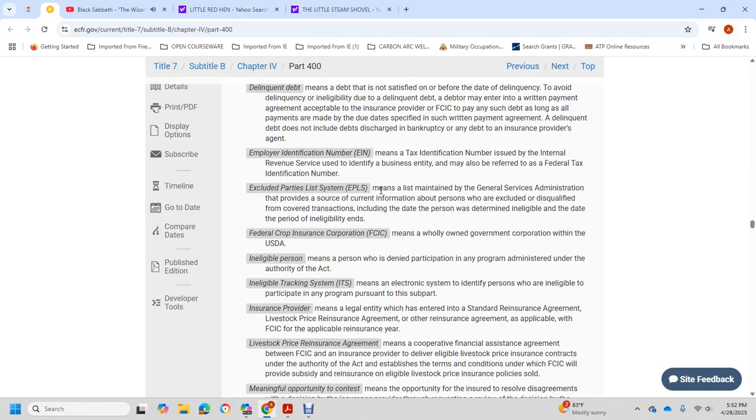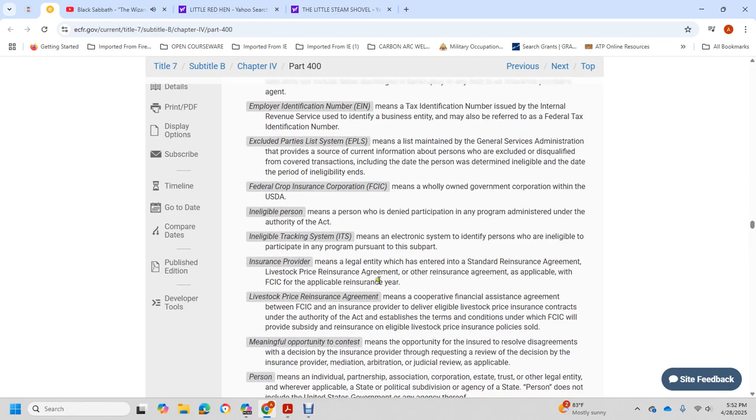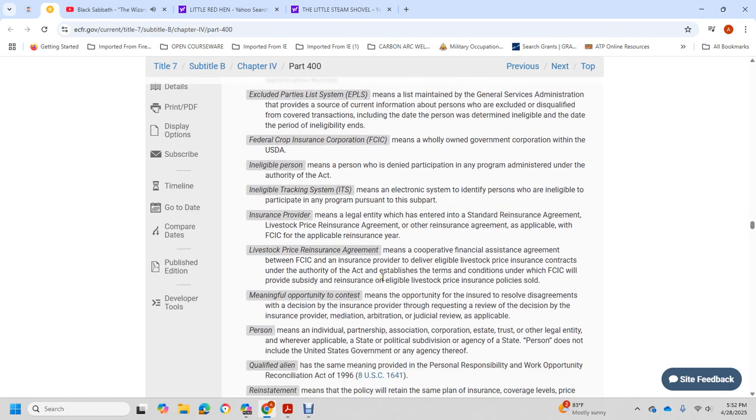Approved insurance provider means a legal entity with standing under the reinsurance agreement. Livestock price reinsurance agreement means a cooperative financial assurance agreement with the Federal Crop Insurance Corporation, applicable to the reinsurance year, under which the provider delivers eligible livestock price insurance contracts under the authority of the Act, established with the terms of the